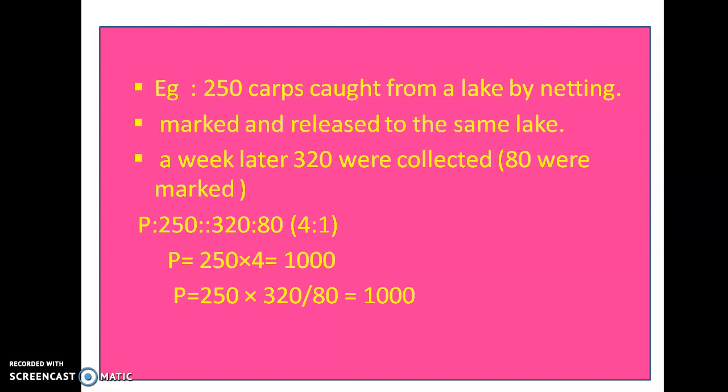the 250 carps, the first initial population, that is 250, right? Then this 320 indicates the total number of individuals in the second sample, and 80 indicates the number of individuals which are already marked. So by deriving this formula, we get population size capital P is equal to 250 into 320 divided by 80, that is equal to 1000. So the population size of this particular animal, a particular fish, seems to be 1000.